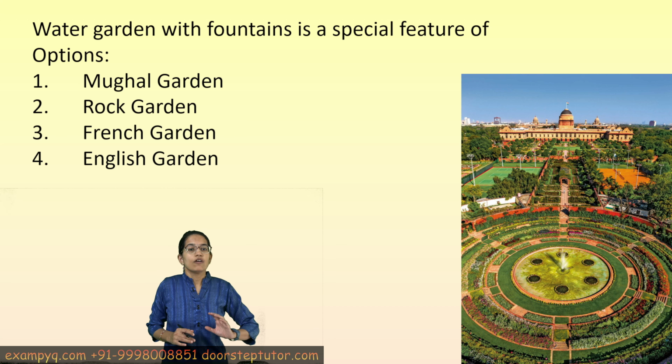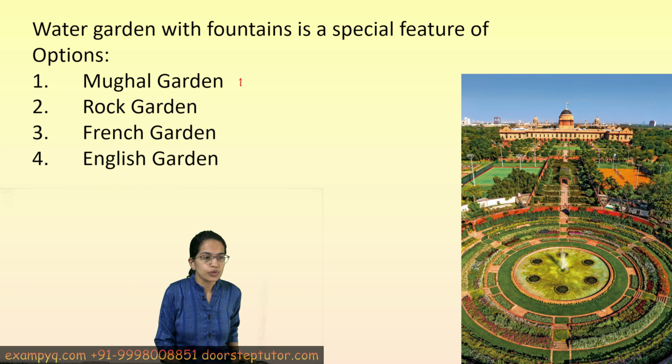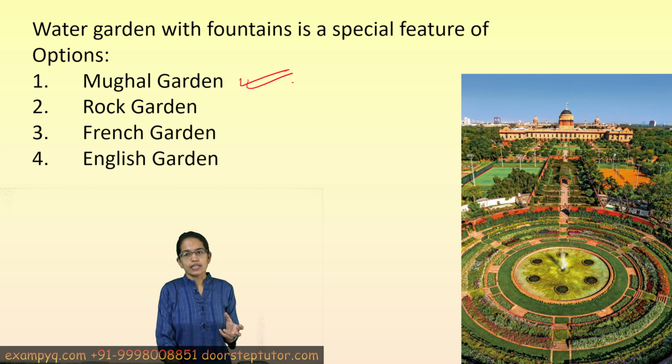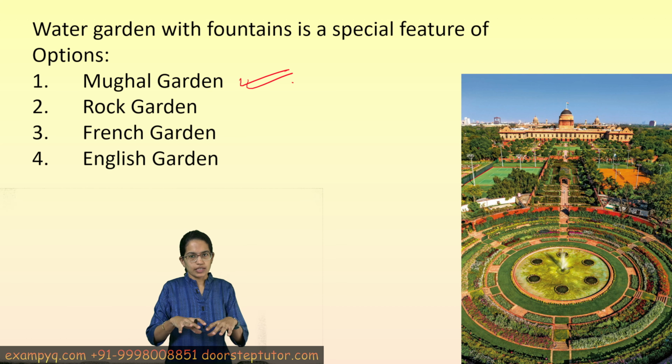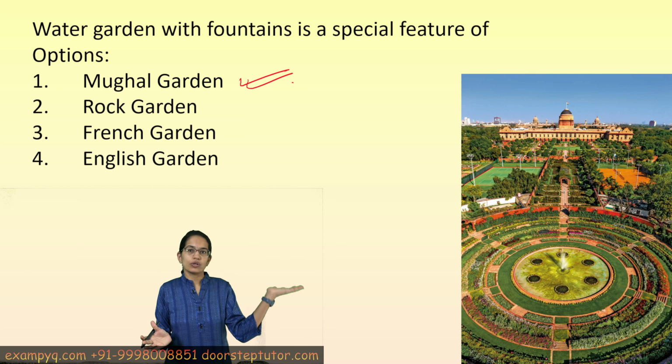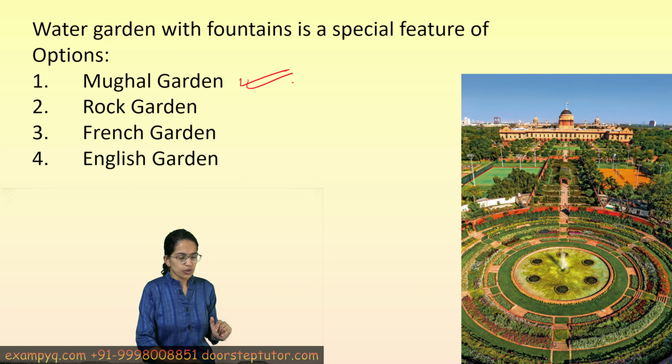The next is water gardens. Now water gardens are a very unique feature of Mughal architecture. Mughal architecture usually has water either in the form of canals, pools, fountains, but they actually symbolize some form or the other where flowing water or cascading water creates a unique sense, as we have already seen in the question on Pinjore Garden. So here the correct answer is Mughal Garden.